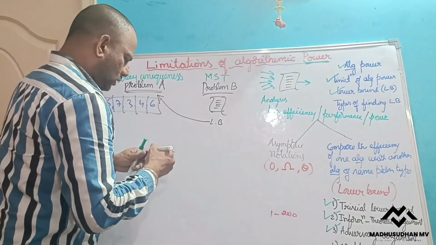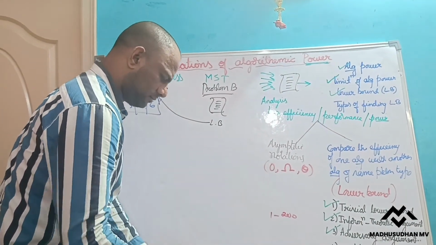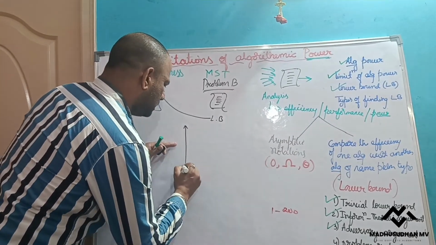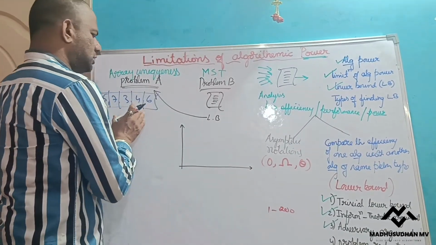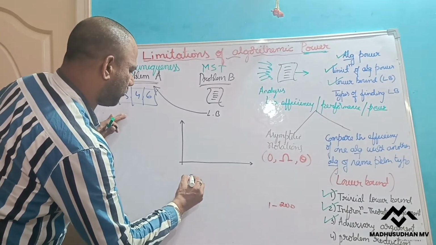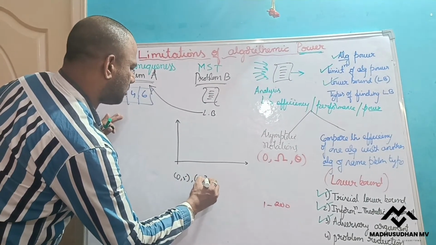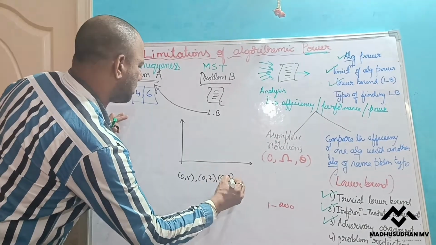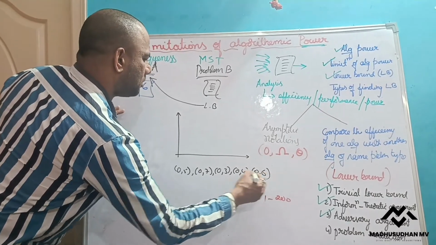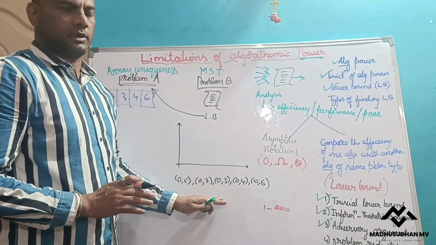So what I will do, I will convert these values into Cartesian points, that is 0, 5, 0, 7, 0, 3, 0, 4 and 0, 6. I convert it into Cartesian.